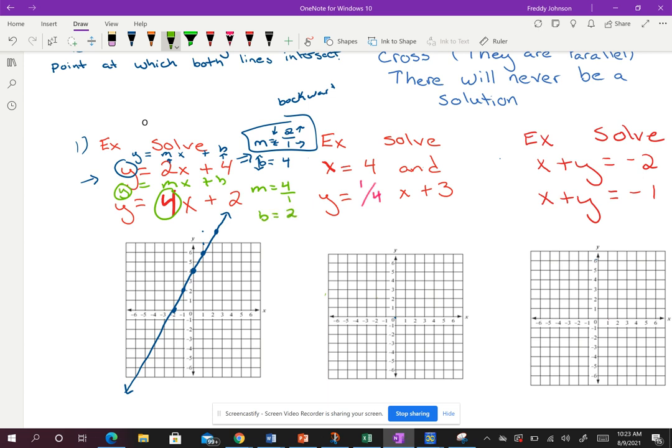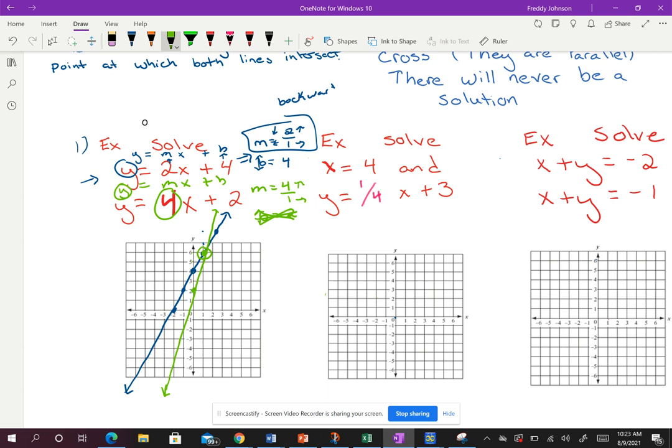So I'm going to begin up 2. Remember, the b has that tail, so it tells me to begin up 2. And then I'm going to go up 4 over 1. So remember, I always begin at b, and then I do the movement. So I'm moving up 4: 1, 2, 3, 4 over 1. And boom, right away, we should notice that that point right there is going to be the solution to my problem, okay, because that is the point that is on both of them.